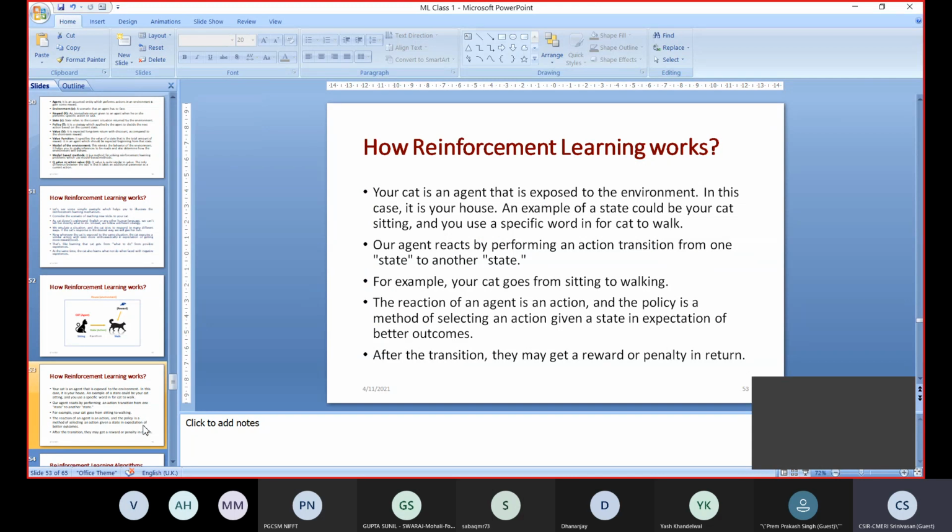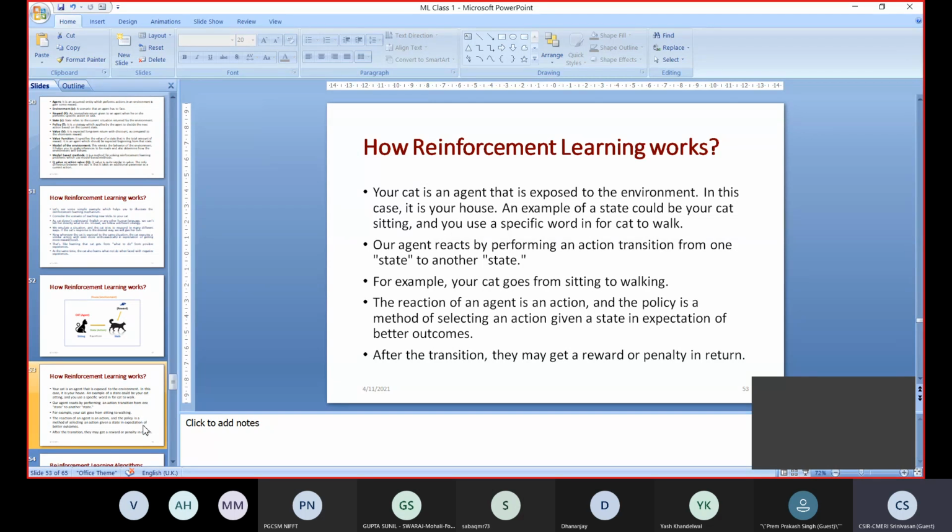Okay. So we are simulating this. We are continuing the same example relating to our problem. See here, I already told you the cat is an agent that is exposed to the environment. That is a home environment, which is living in the home. In this case, it's your house. An example of state could be a cat sitting, and a specific word. We have to give a proper word for changing from one state to another state.